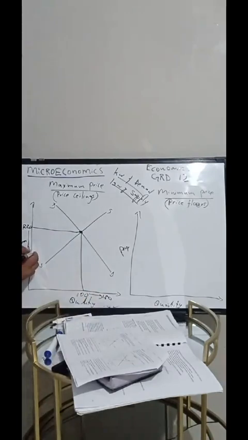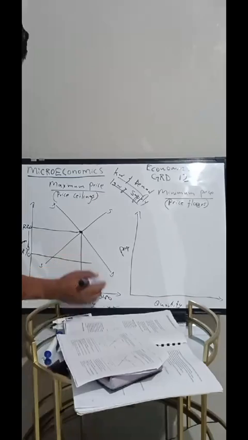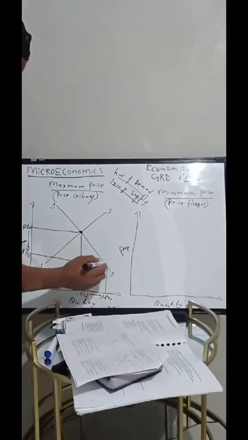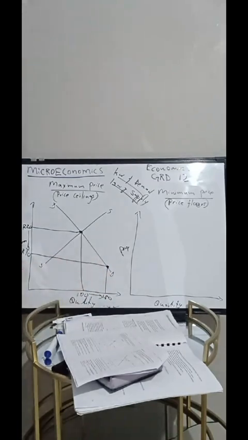So here we join it. That is, our demand has increased because the maximum price has decreased, right? Then what happens to the supply? We said in the law of supply, when the price decreases, the supply will also decrease.